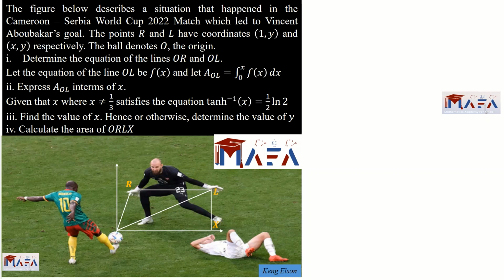Let the equation of the line OL be f of x, and let AOL be equal to the integral from 0 to x of f of x dx. Roman 2. Express AOL in terms of x. Given that x, where x is different from 1/3, satisfies the equation tan inverse of x equal to half ln 2, find the value of x, hence or otherwise determine the value of y. Roman 3. Calculate the area of ORLX.